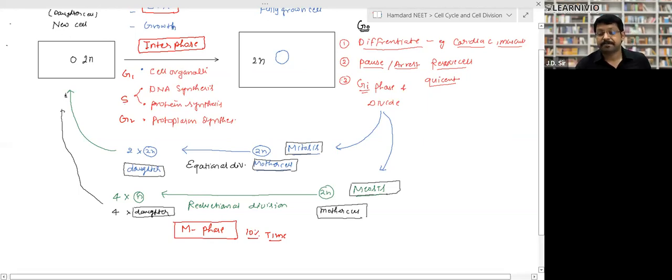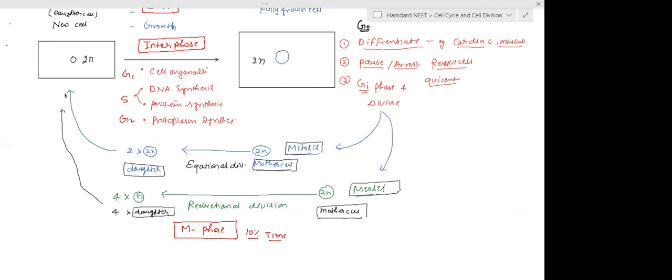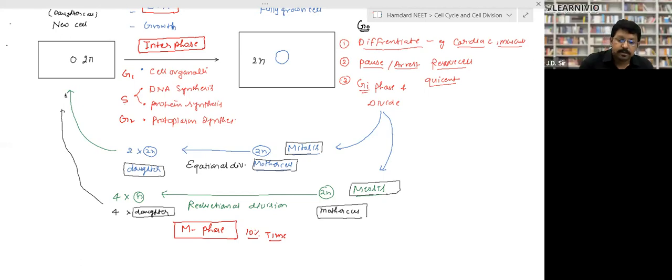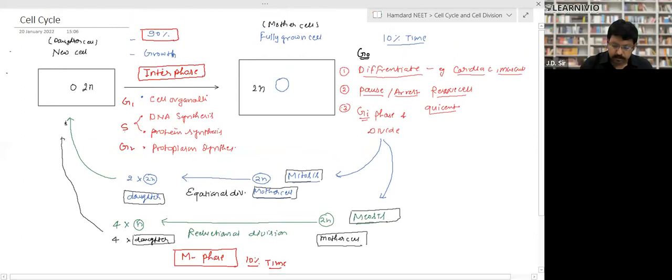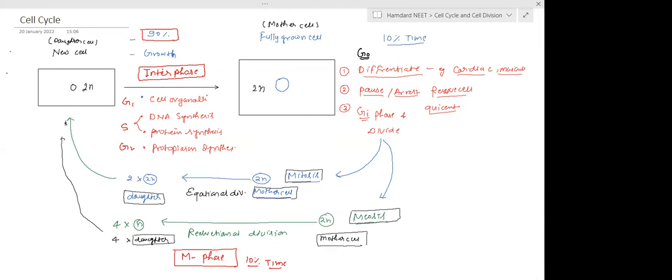Is it clear? Yes, sir. Yusra, is that clear? Yes, okay. If you want, you can take a screenshot of this one. You won't get this thing otherwise, right? I made this diagram just to help you understand. So I think it's clear to all of you, right? Yes, okay. Fine.